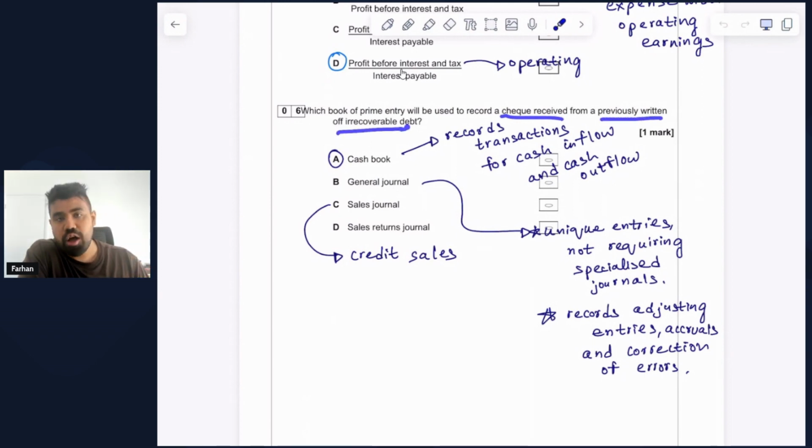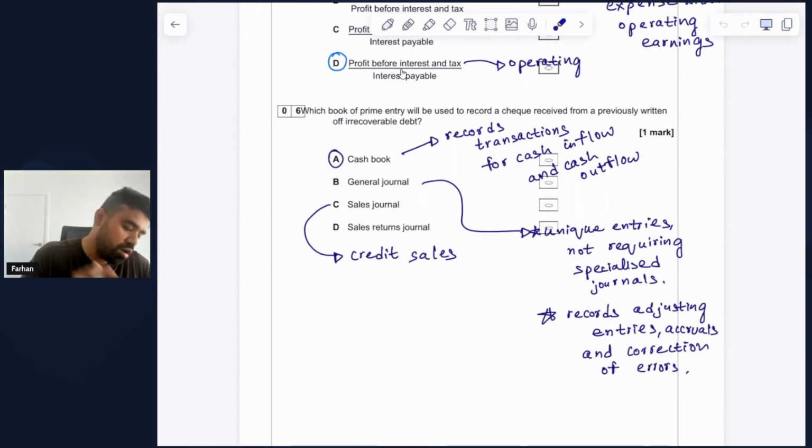So let's look into each of the options and see what's happening. Starting with cash book. What's the purpose of a cash book? Cash book records any transactions of the business that has to do with cash inflow or cash outflow. When we are receiving the check from the customer for our previously written off irrecoverable or bad debt, this check refers to cash inflow, which is money coming into the business. And therefore, the first place where this should be recorded, or the book of prime entry where this should be recorded, is the cash book. So the correct option to select in this case would be option A.